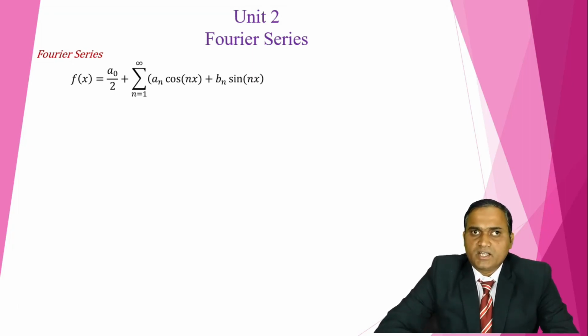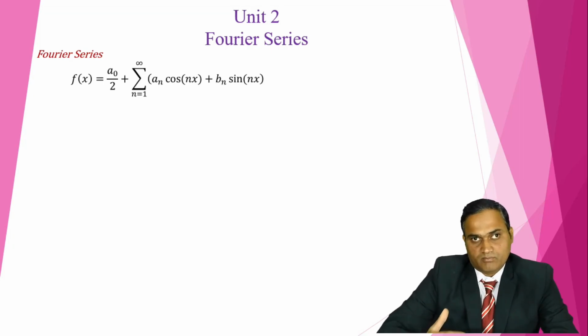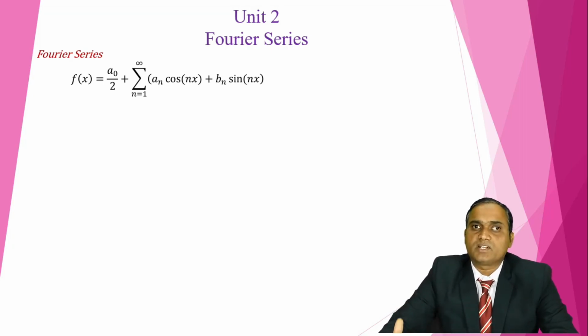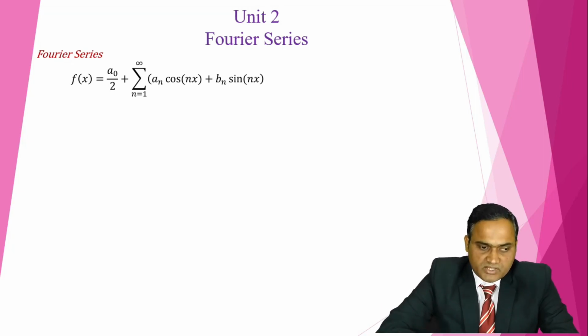So we can say that if we have any complicated function, we can convert that complicated function in terms of sine and cosine in a trigonometric ratio. That representation is called a Fourier series representation. Any complicated function we can convert into sine and cosine terms.